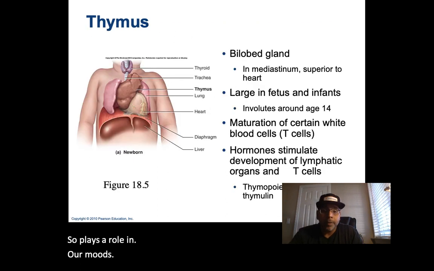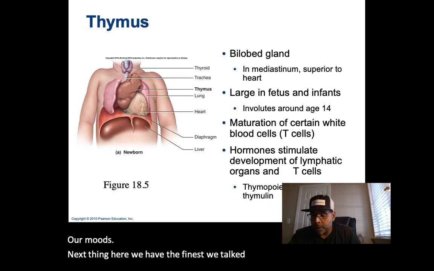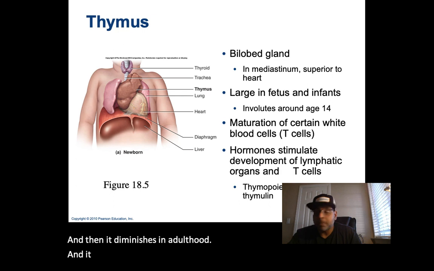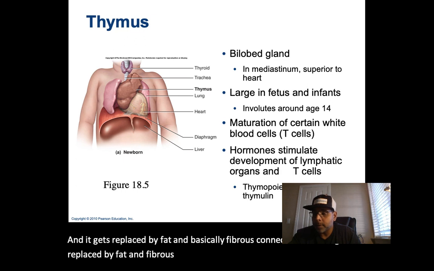Next in here we have the thymus. Thymus is large and conspicuous, and then it diminishes in adulthood. It gets replaced by fat and fibrous connective tissue.